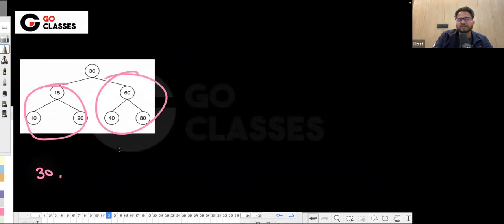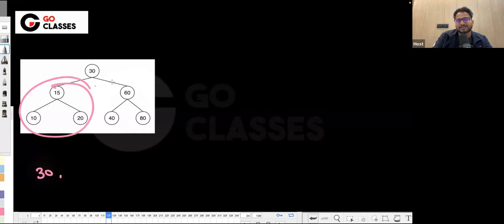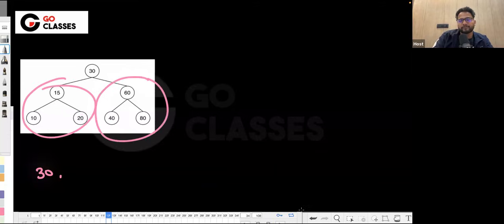There is no constraint that 20 should be coming before 60 or something like that. Definitely 15 should be coming before 10 and 20, but there is no exact relationship between the left and right. So I can say that 15, 10, 20 is different from 60, 40, and 80.